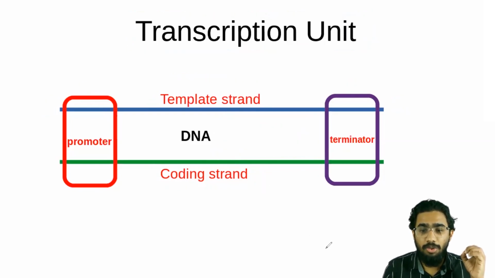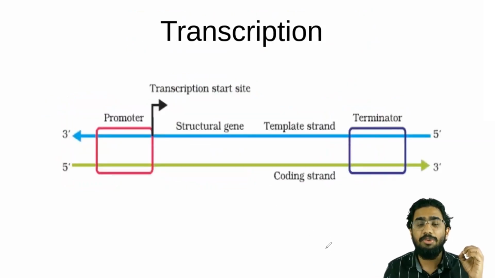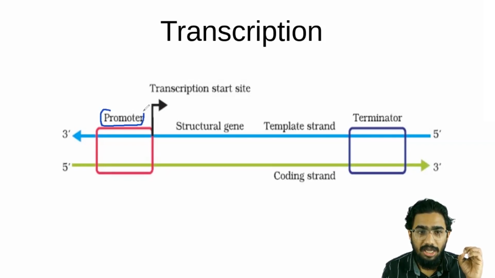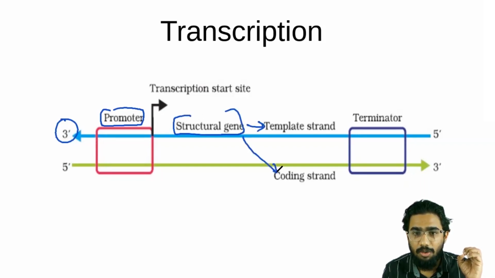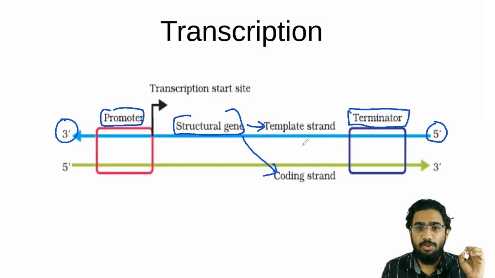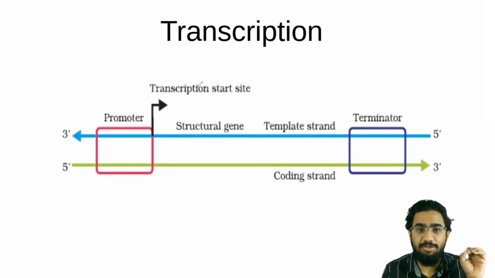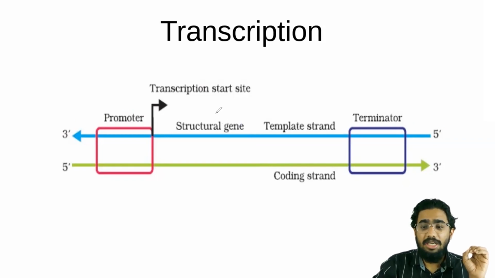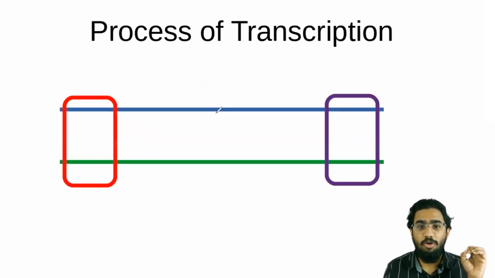I'm going to show you that figure of the transcription unit from your textbook. It has the promoter here, situated at the 3' end, and the structural gene containing the template strand and the coding strand, and a terminator situated at the 5' end of the template strand. So this is the structure of a transcription unit. You must know this is the transcription unit here. Okay, and let's go and discuss the process of transcription.